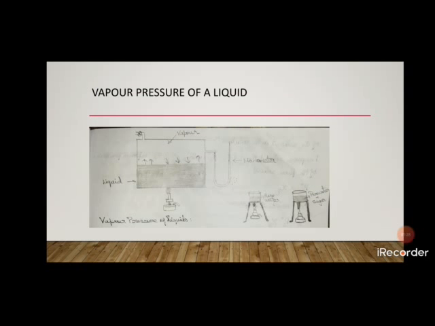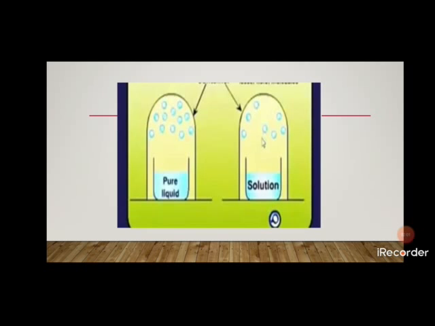What is meant by vapor pressure? If a liquid is heated in an open container, the liquid vaporizes slowly. If the liquid is kept in a closed container and the air is evacuated from that container before heating, then while heating, the liquid evaporates. The vapors fill the available spaces above the liquid surface, so that equilibrium is established between the liquid phase and the vapor phase. Here we have pure liquid and solution.